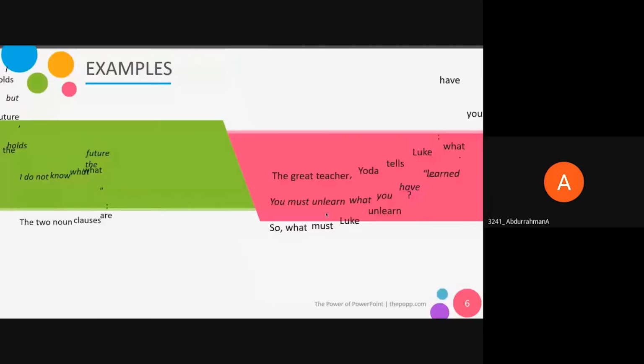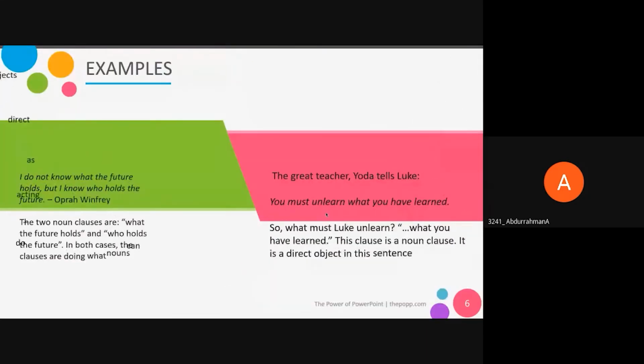For example, "I do not know what the future holds, but I know who holds the future," said by Oprah Winfrey. The two noun clauses are what the future holds and who holds the future. In both cases, the clauses are doing what nouns can do, acting as a direct object.